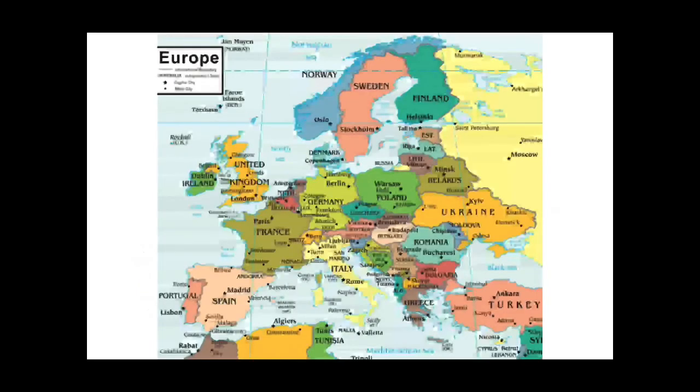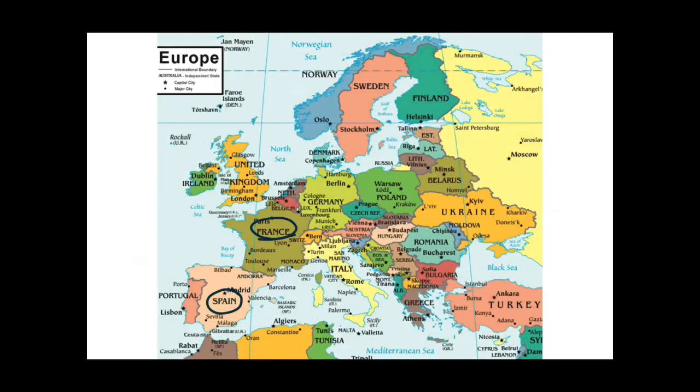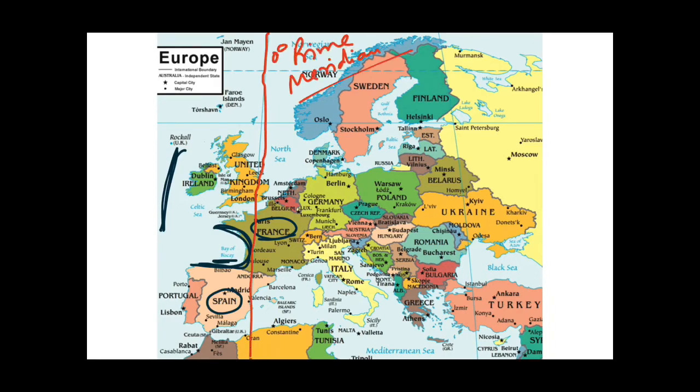Now guys, as you can see over here, this is Spain and this is France, and between these lies a bay. This bay is known as Bay of Biscay. And you know that this is Atlantic Ocean, so Bay of Biscay is a part of the North Atlantic Ocean. And also one more important thing is that here you can see this is the 0 degree prime meridian. So this Bay of Biscay lies to the west of the prime meridian, that means it lies in the western hemisphere.